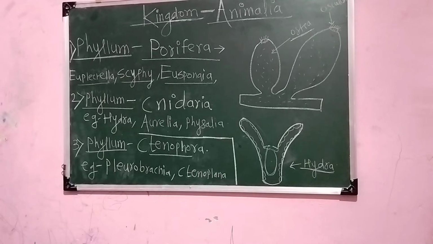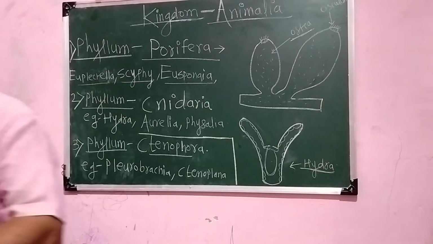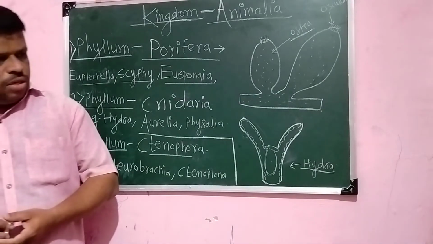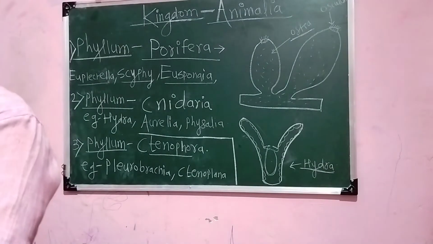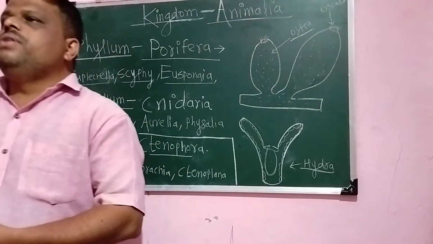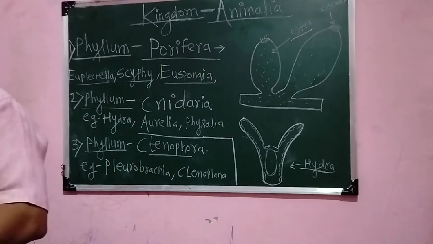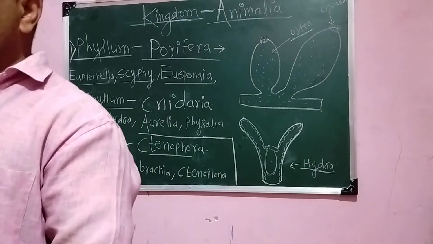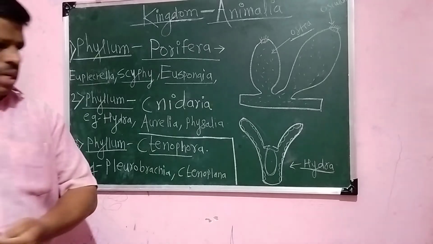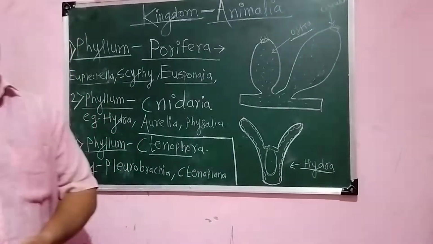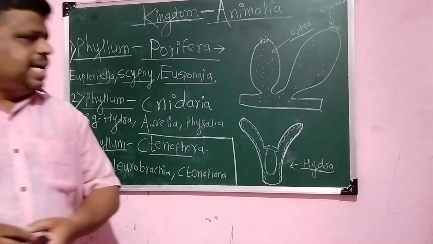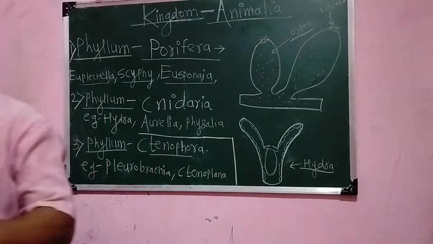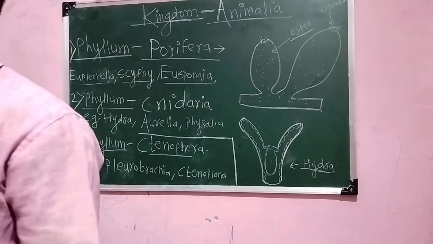These are commonly known as comb jelly or sea walnuts. Most of them are marine water, while very few are fresh water. These are free swimming. These animals are diploblastic, having two body layers, that is the ectoderm and the endoderm. These are radially symmetrical with a blind sac type of body plan.